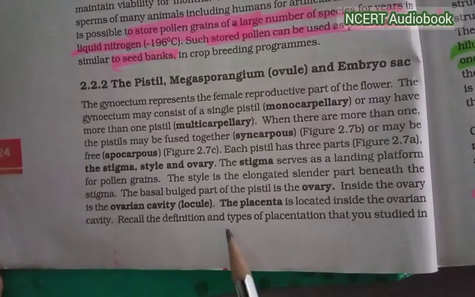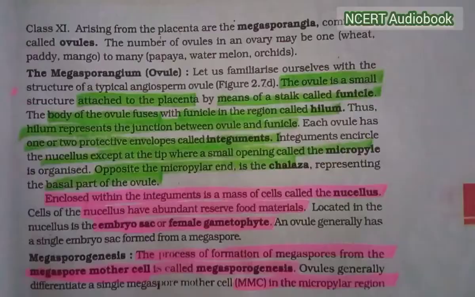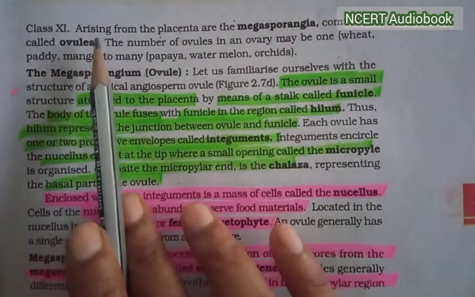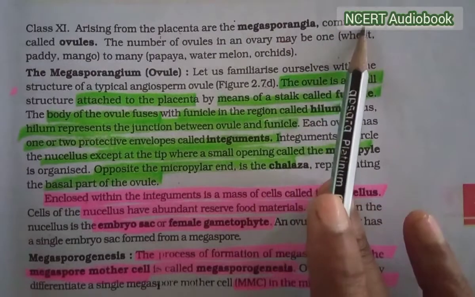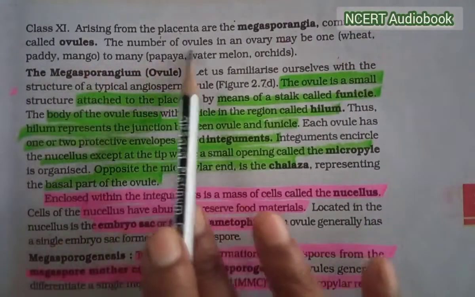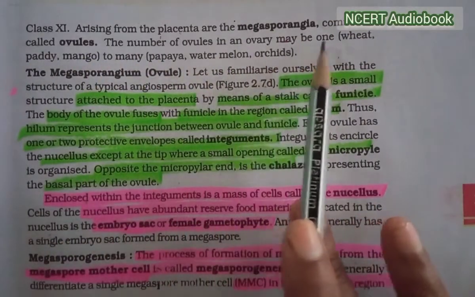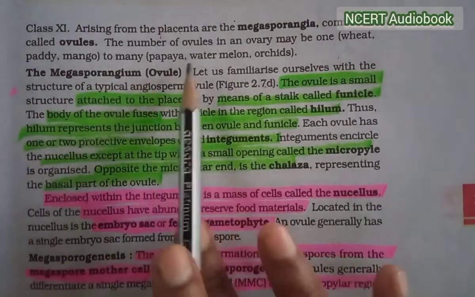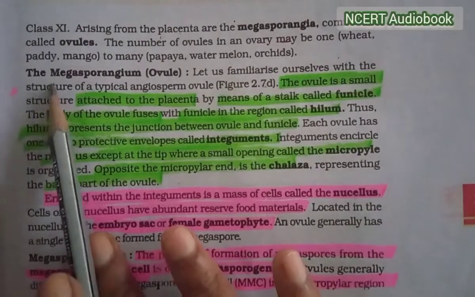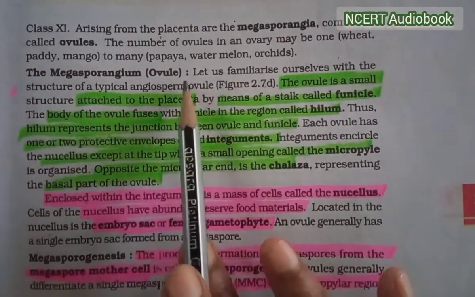Recall the definitions and types of placentation that you studied in Class 11th. Arising from the placenta are the megasporangia, commonly called ovules. The number of ovules in an ovary may be one: wheat, paddy and mango, and many: papaya, watermelon and orchid. The ovule is the megasporangium.